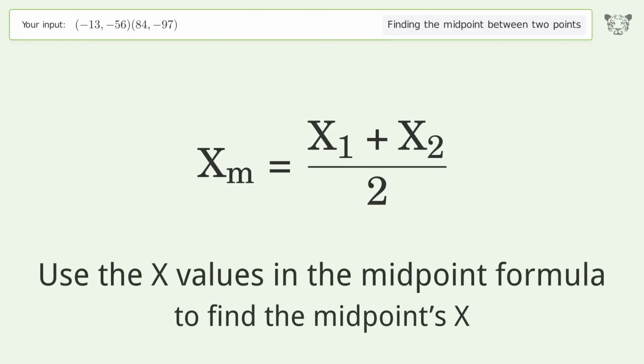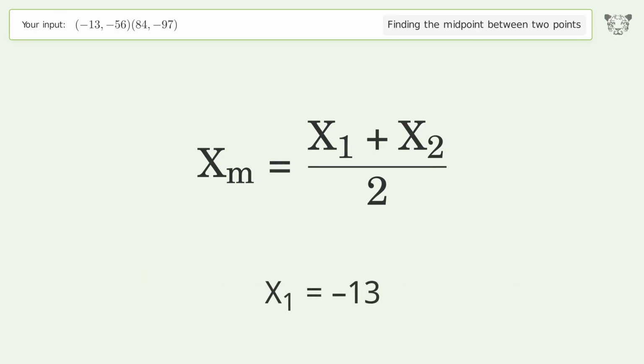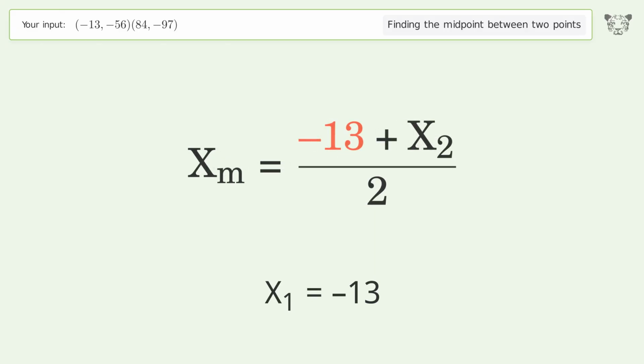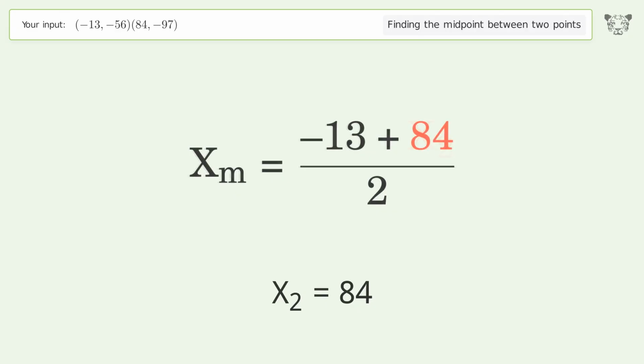Use the x values in the midpoint formula to find the midpoint's x. x1 equals negative 13. x2 equals 84. Simplify the arithmetic.